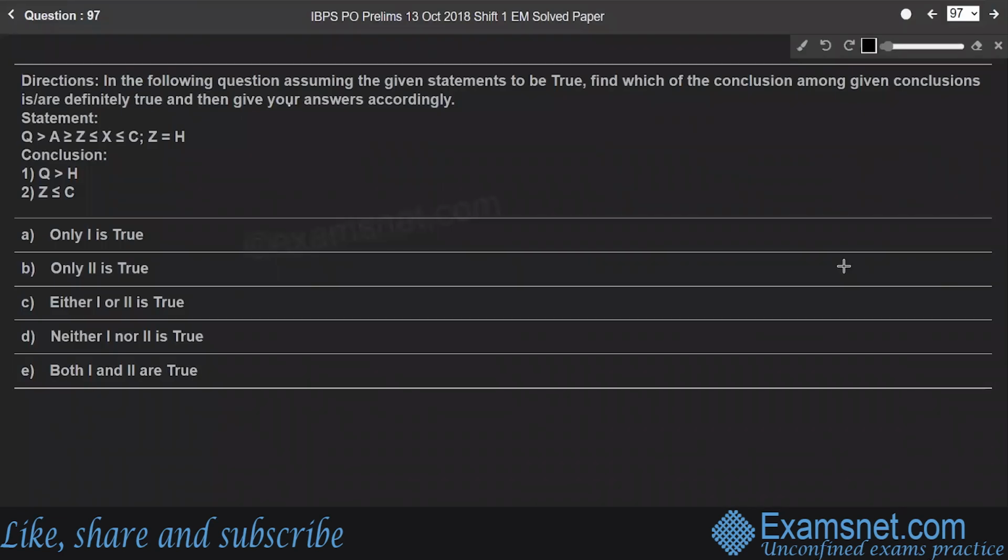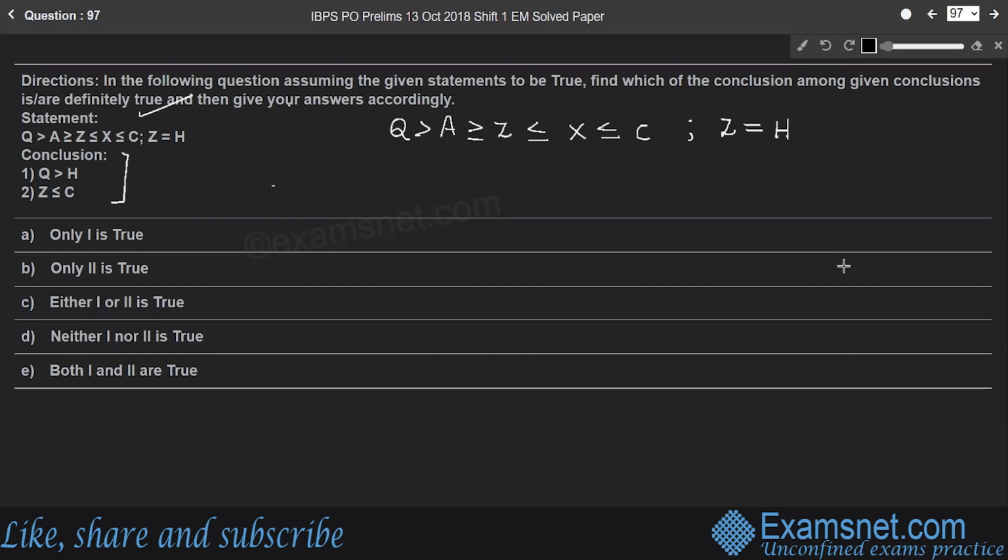Question 97. Based on the statement, we have to find which conclusion is true or false, right? So Q greater than A greater than or equal to Z is less than or equal to X is less than or equal to C. And next part of the statement, Z is equal to H, right?